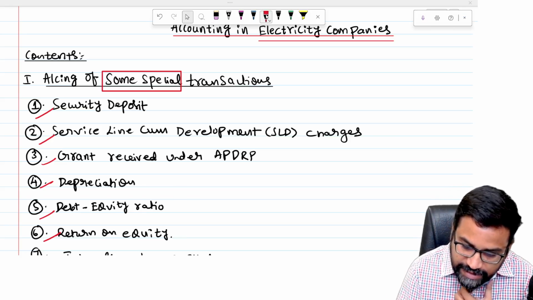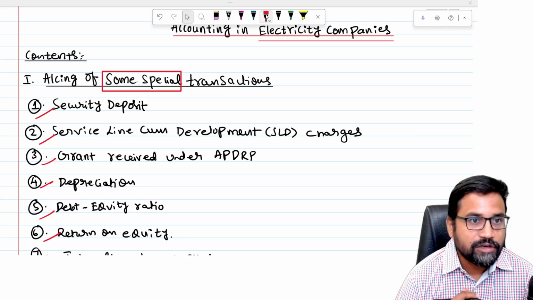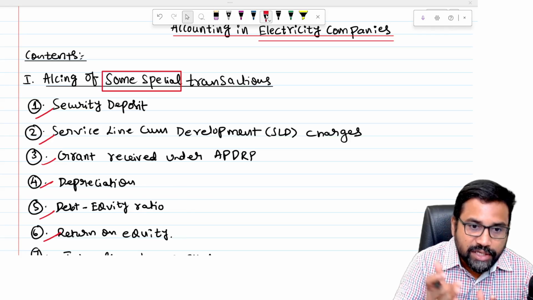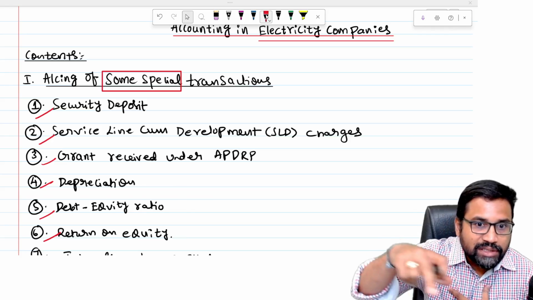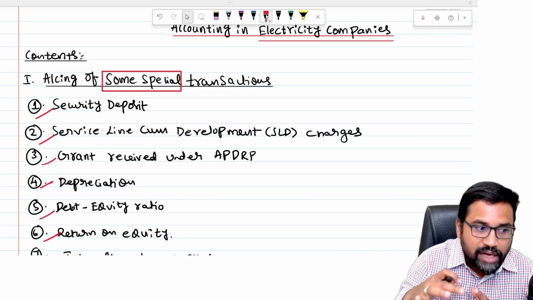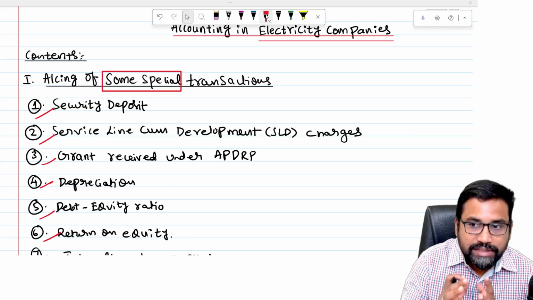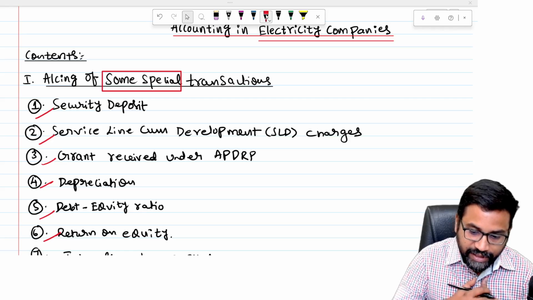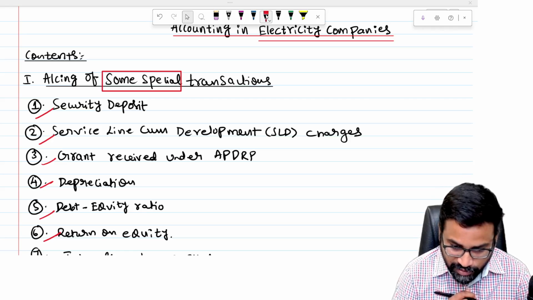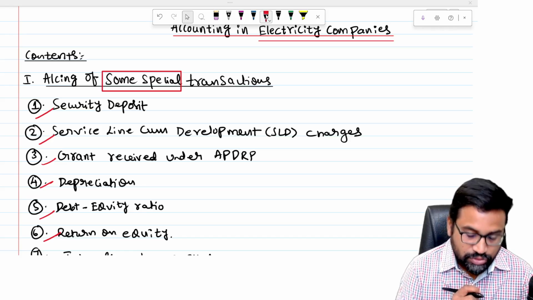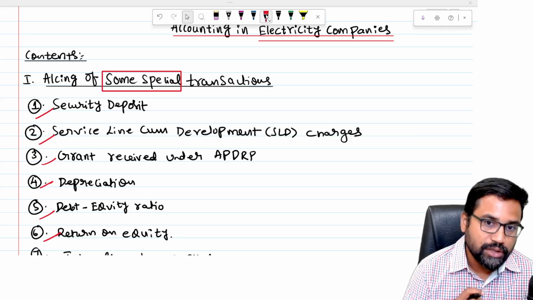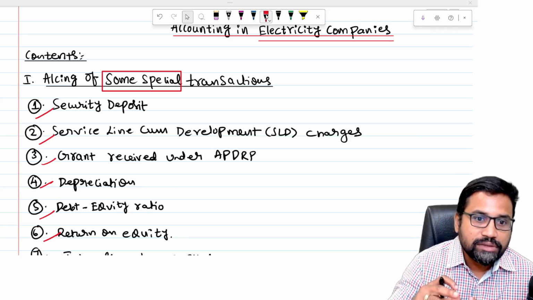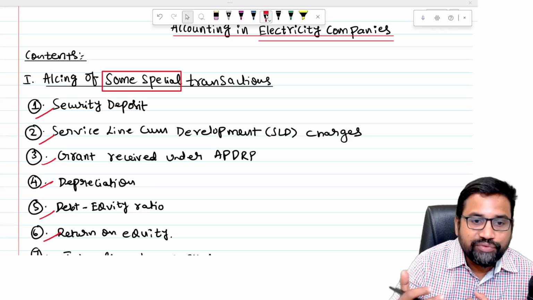So, the next chapter for discussion is accounting for electricity companies. Banking companies, insurance companies, electricity companies: these three chapters are there as a separate set, and together they will occupy 10% weightage in the corporate accounting paper. The main objective of this chapter is how to prepare the financial statements of electricity companies, or what are the special points in the accounts of electricity companies.